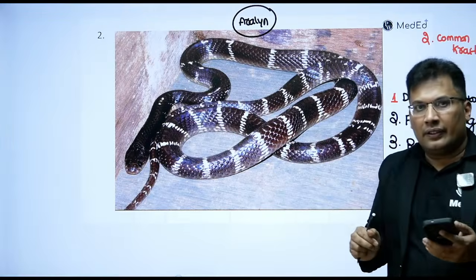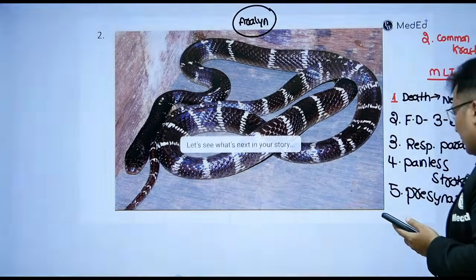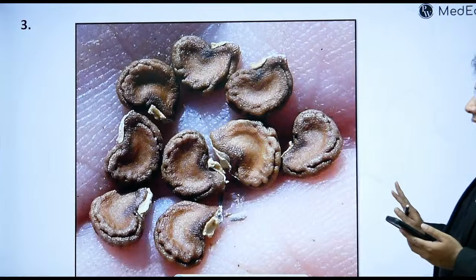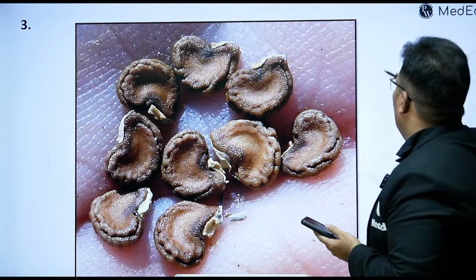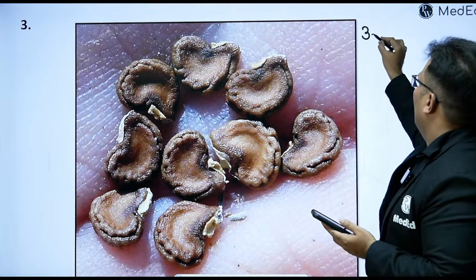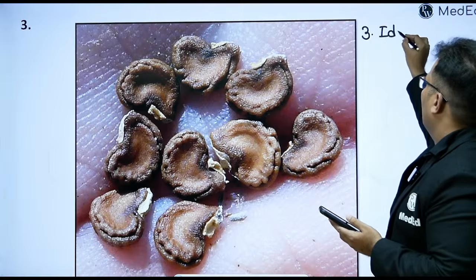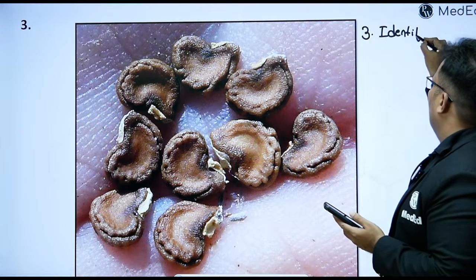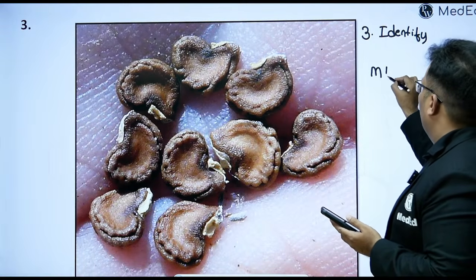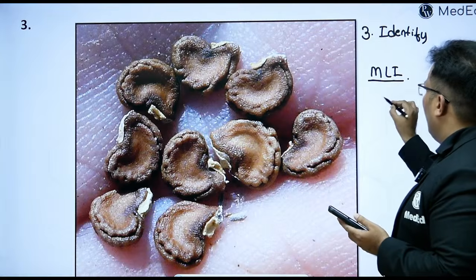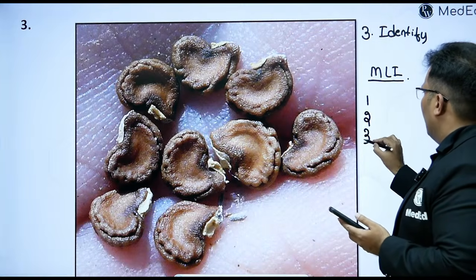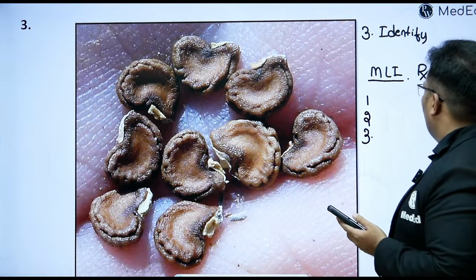Next, third one. Now look at this, straight answer. Again, same. Question number 3. Identify and MLI. Some other features, and treatment, you can tell about treatment also.